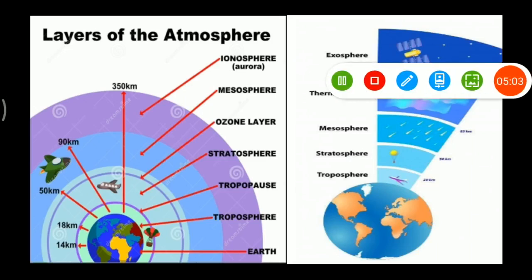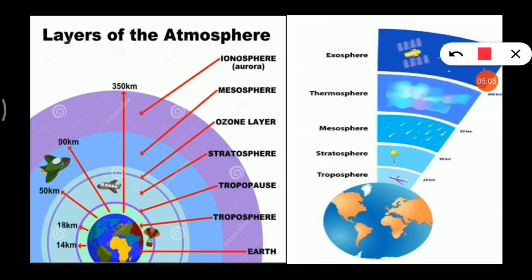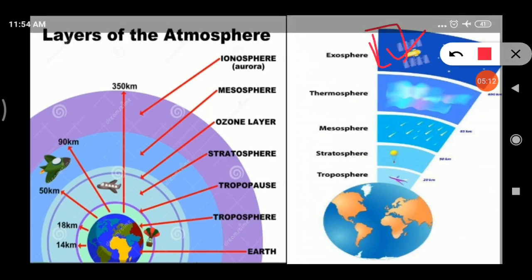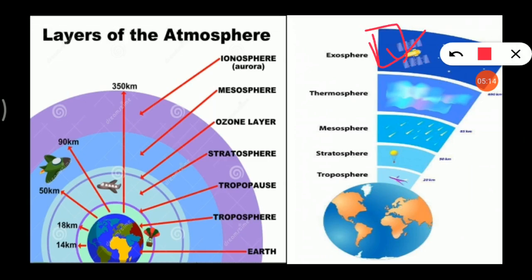Now here we can see the last one I had told you. Exosphere is also there, but it is not that much important, and also not in your book, so I'm not discussing this here. These four we have discussed: thermosphere, mesosphere, stratosphere, and this one, troposphere. Now let's discuss this.